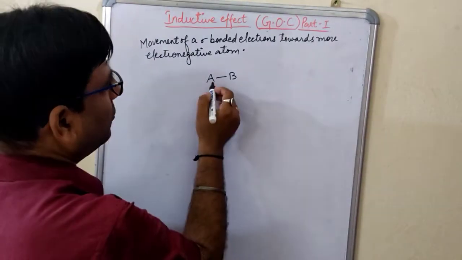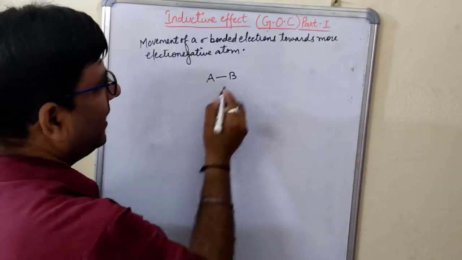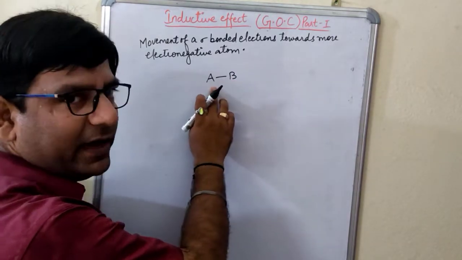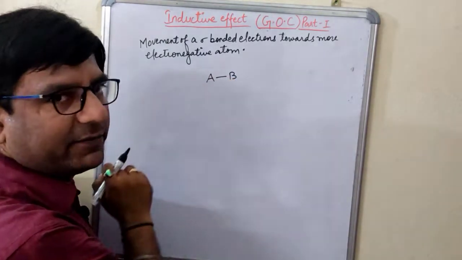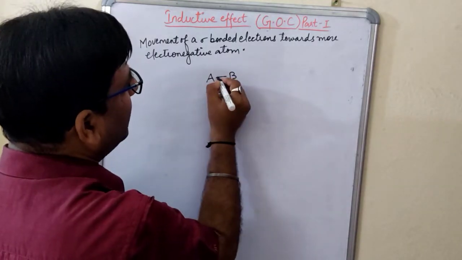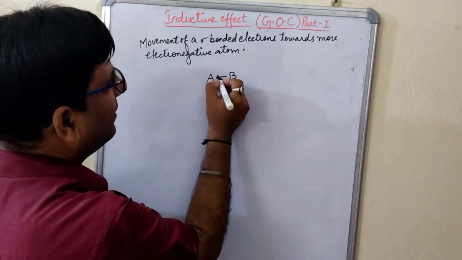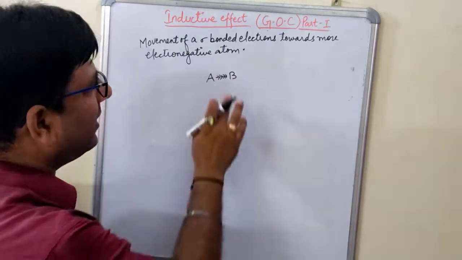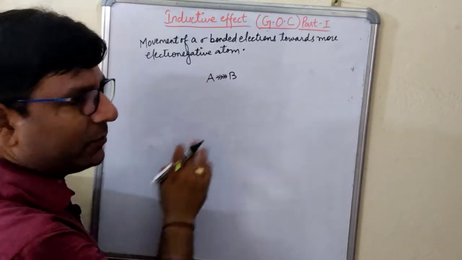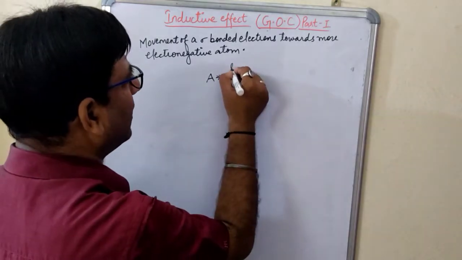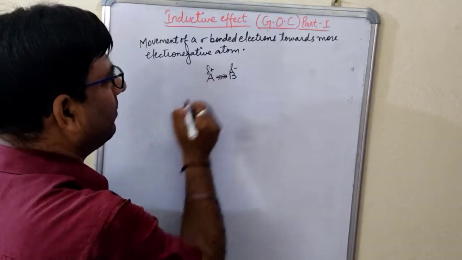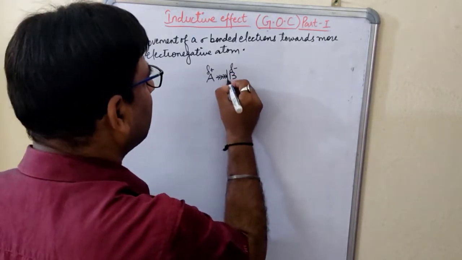Now let us see one example of how we came to this definition. Suppose I have taken these two atoms, right? And I am assuming that B is more electronegative than A. Then if B is more electronegative, what will it do? It will attract the electrons from A. It will take the electrons. Now if the electrons have been given to B, being more electronegative, B will acquire what? Del minus, and A will acquire what? Del plus.